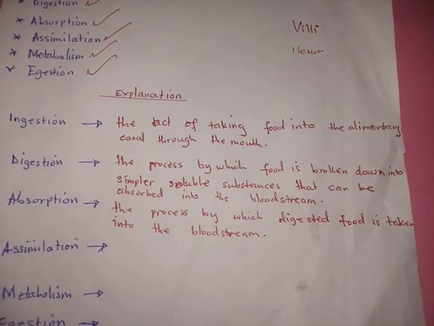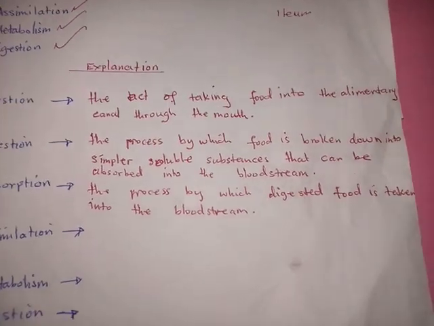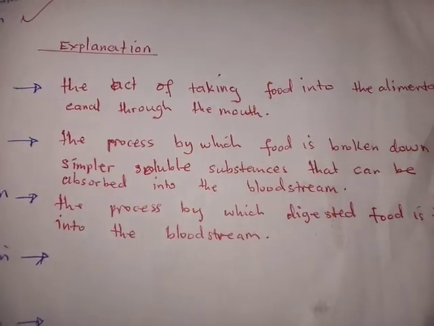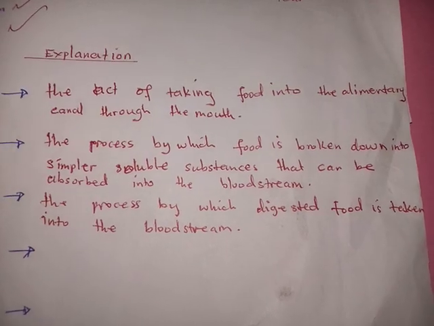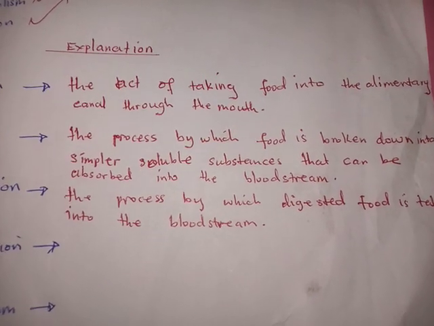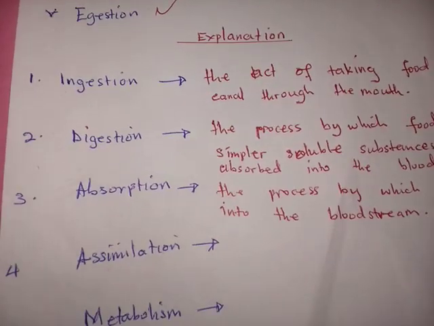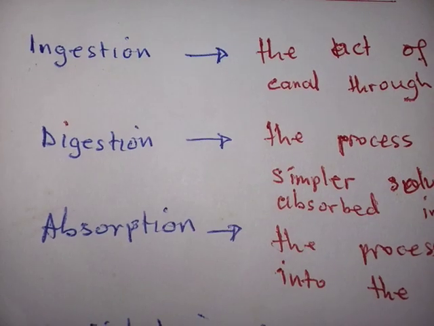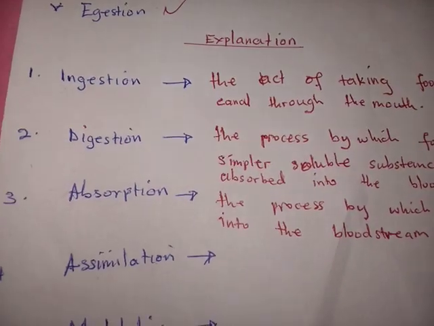The food diffuses through the thin membrane of the villi, and after entering through that soft membrane, it enters the bloodstream. So this entry of food into the bloodstream is what we call absorption. I hope you have understood what absorption is.